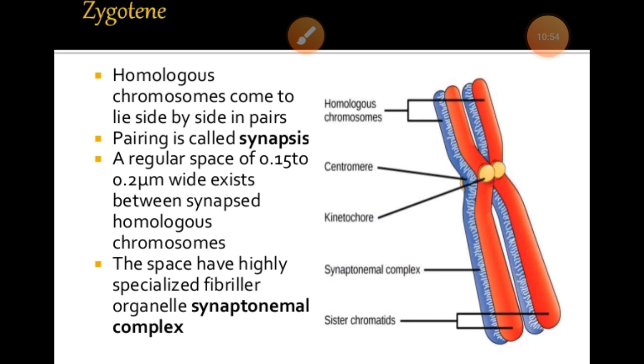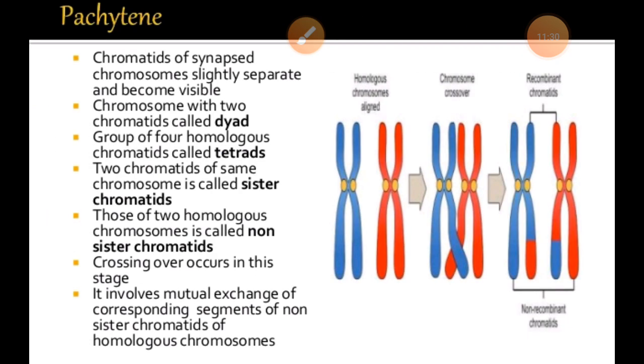It is revealed from electron micrographic studies that in zygotene the synaptonemal complex is formed by the pair of homologous chromosomes that show synapsis, and the complex so formed from the synapsis forms a bivalent or tetrad. This is possible because the space has highly specialized fibrils and organelles, and the synaptonemal complex is capable of forming there.